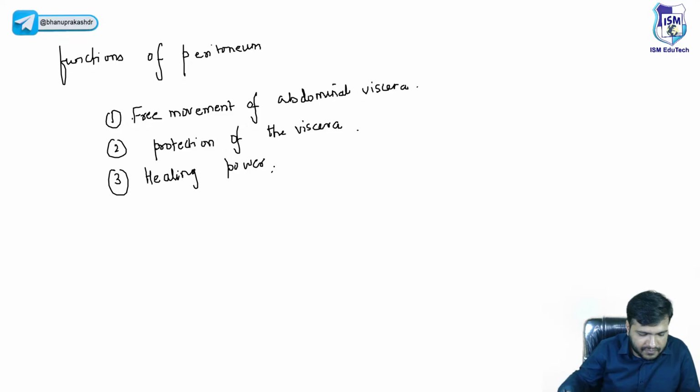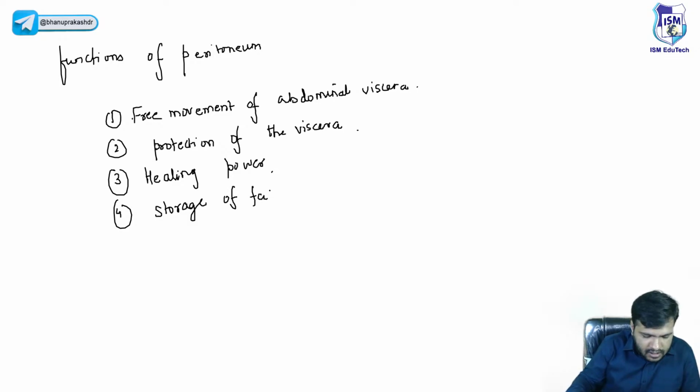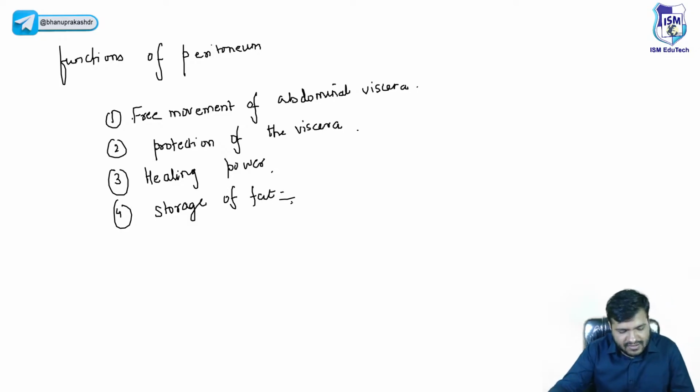Apart from that, they have a huge storage of fat also. So there is storage of fat. Peritoneal folds are capable of storing a large amount of fat, right?